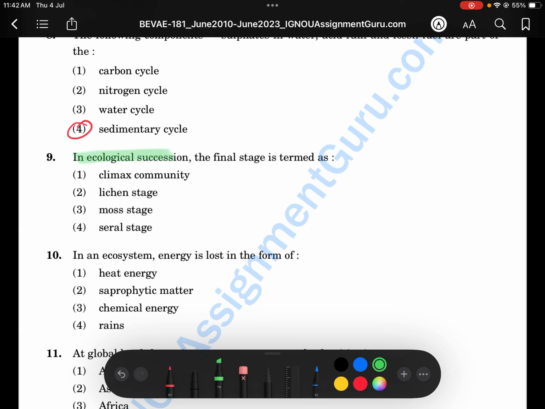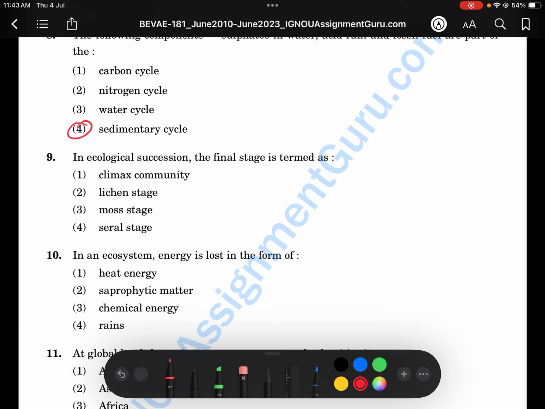Next one: in ecological succession, the final stage is termed as what? You should go and study the topic in your textbook, which is ecological succession. I think it's known as climax community, but it's talking about stage. Let me check what the answer is, because it's confusing.